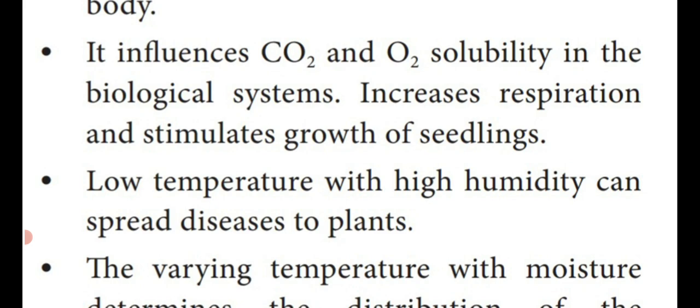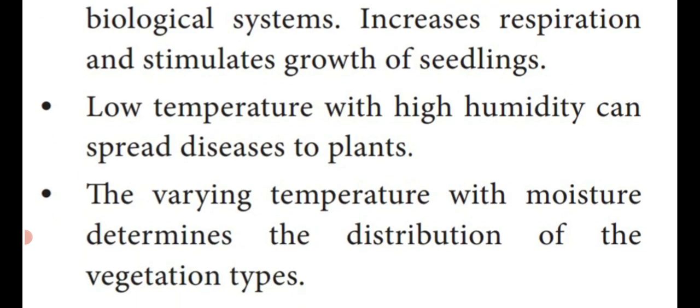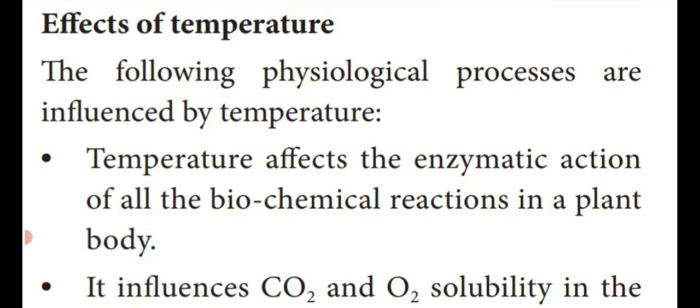So this humidity spreads disease to the plants. The varying temperature, that means the different temperature with the moisture, determines the distribution of the vegetation types. So these are all the different effects of temperature, an important 2 mark, 3 mark and 5 mark question.